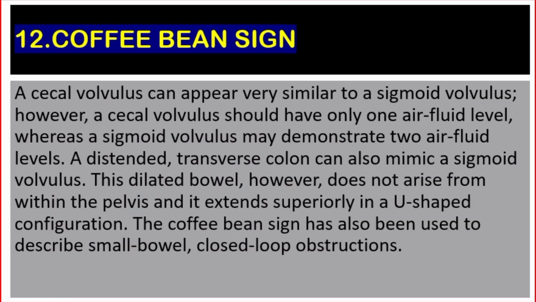A cecal volvulus can appear very similar to a sigmoid volvulus. However, a cecal volvulus should have only one air fluid level, whereas a sigmoid volvulus may demonstrate two air fluid levels. A distended transverse colon can also mimic a sigmoid volvulus. This dilated bowel, however, doesn't arise from within the pelvis, and it extends superiorly in a U-shaped configuration. The coffee bean sign has also been used to describe small bowel closed loop obstructions.